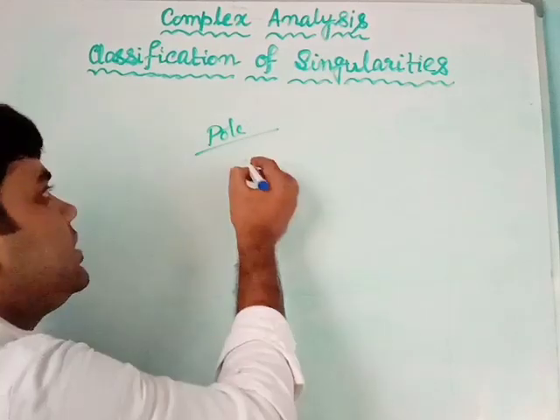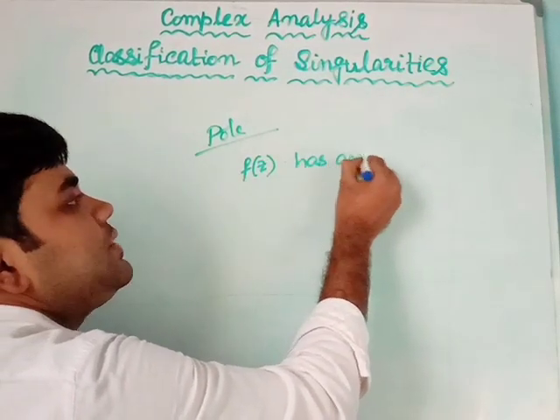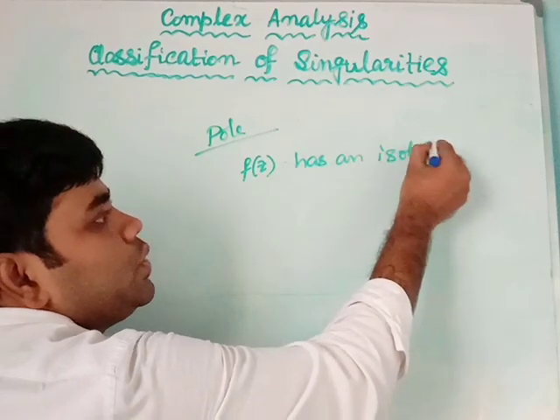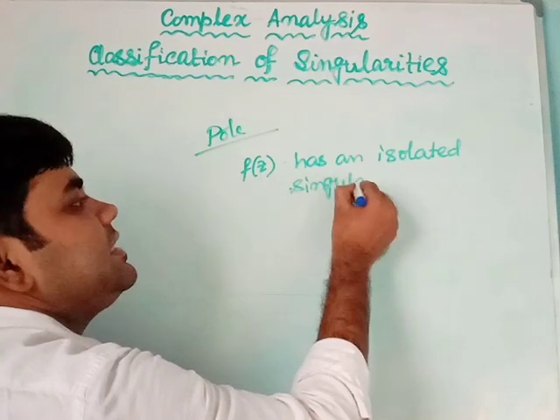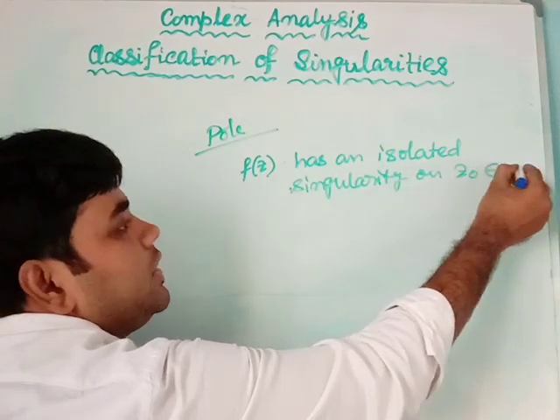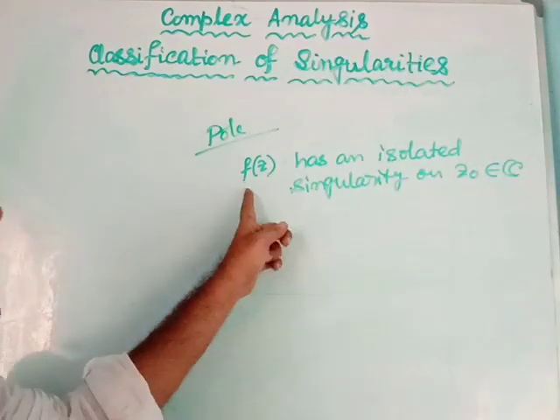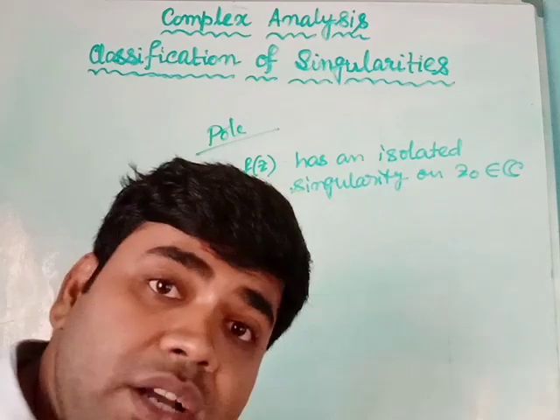Suppose f(z) has an isolated singularity at z0 belonging to the complex plane C. Then when will it be called a pole of the function f(z)?